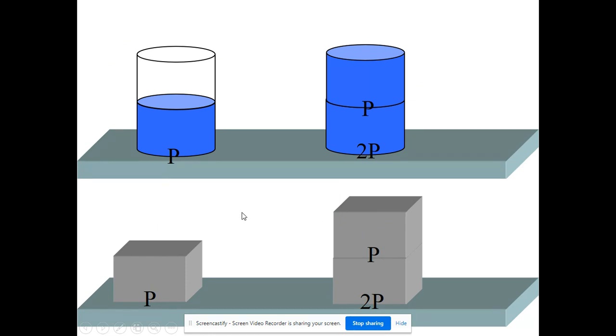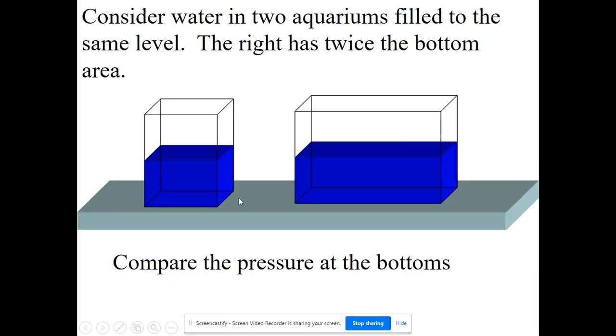Similar to the blocks of concrete, if I have 2 stacks of water, so to speak, I'm going to have twice the pressure at twice the depth, just like 2 stacks of concrete. If we look at a small container of water versus a large container of water, which one is going to have more pressure at the bottom?